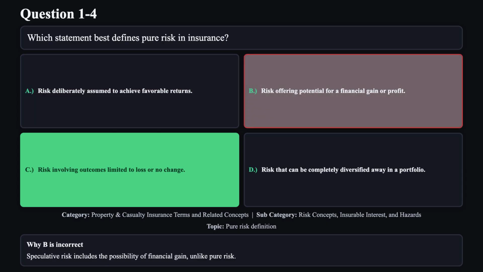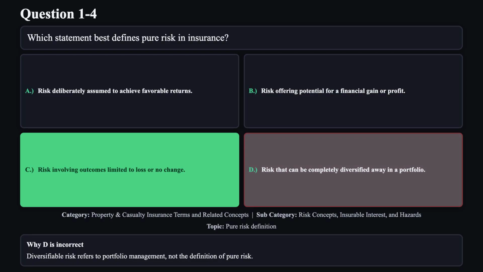Reason B is not correct. Speculative risk includes the possibility of financial gain, unlike pure risk. Reason D is not correct. Diversifiable risk refers to portfolio management, not the definition of pure risk.